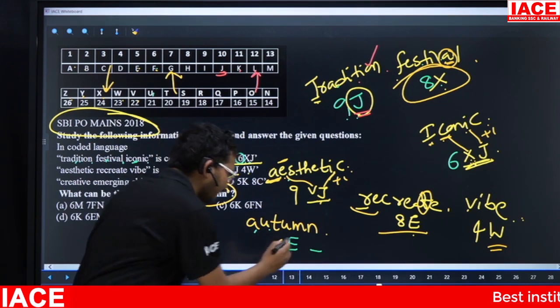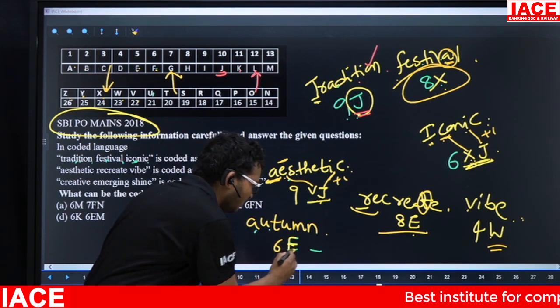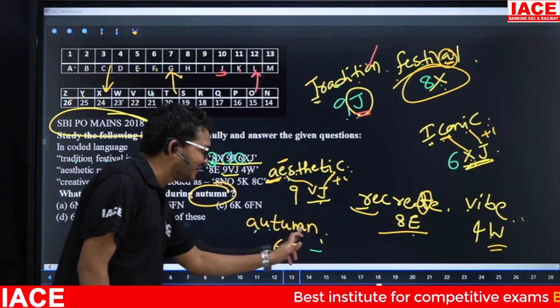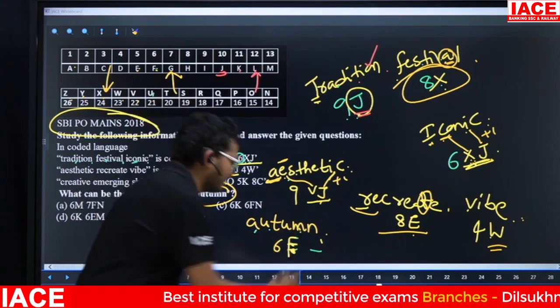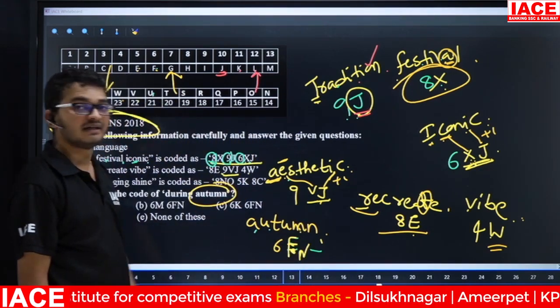Friends, check here. This one is F. Now, logic for second letter is what? From right hand, second letter plus 1. M plus 1 is what? N. Then the answer is 6FN. Next one.